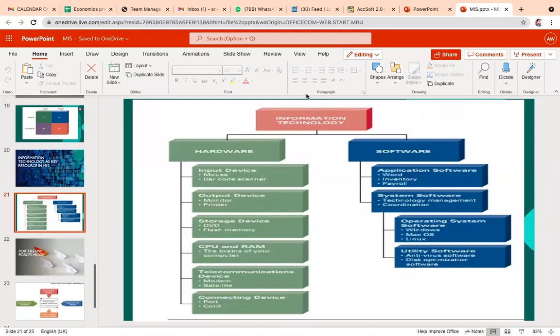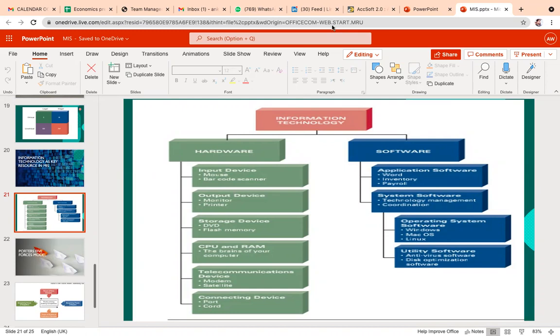System software basically consists of your operating system. For example, right now I'm using a MacBook, so I'm using Mac OS. You might be using your Lenovo, HP, Dell, and you might be using Windows software. Okay, so it talks about all those important system software.